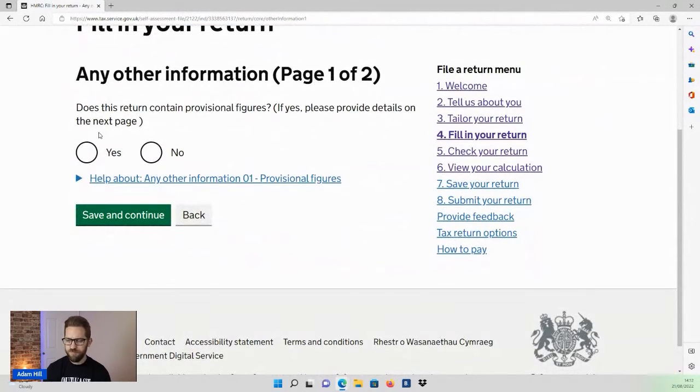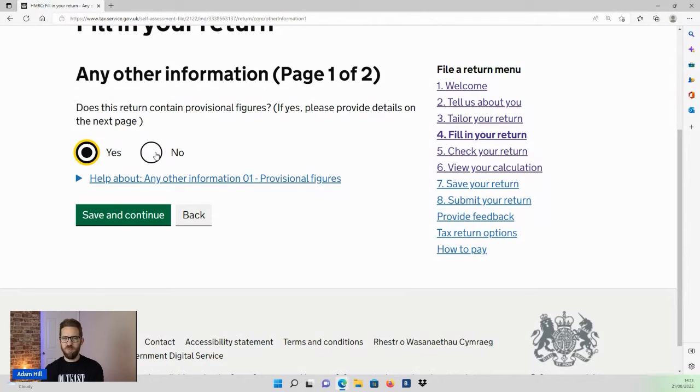And then again, we're asked to confirm, first of all, if there's any provisional figures in the return. You would hope not. Most of the time, you want to be working from final figures, from your P60 for your income, from directorship, and from dividend vouchers for your dividend income. So you would typically tick yes here. If for any reason, I don't know, you couldn't get hold of your P60 and you've had to guess the figure, then you could say that you've included provisional figures, by ticking yes for provisional figures.